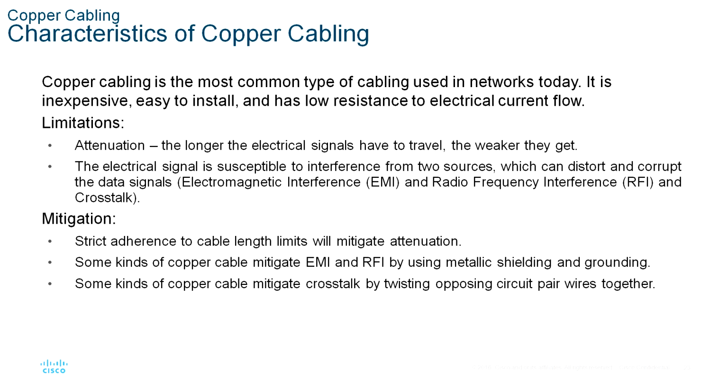The timing and voltage values of the electrical pulses are also susceptible to interference from two sources: electromagnetic interference, or EMI, and radio frequency interference, or RFI. EMI and RFI signals can distort and corrupt the data signals being carried by copper media. Potential sources of EMI and RFI include radio waves and electromagnetic devices such as fluorescent lights or electric motors.